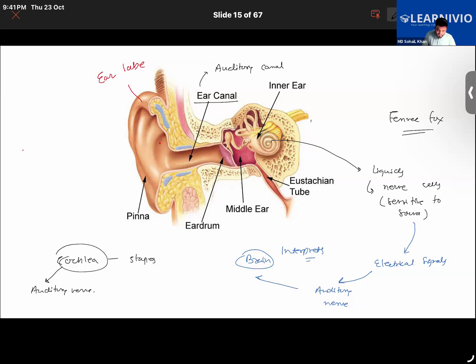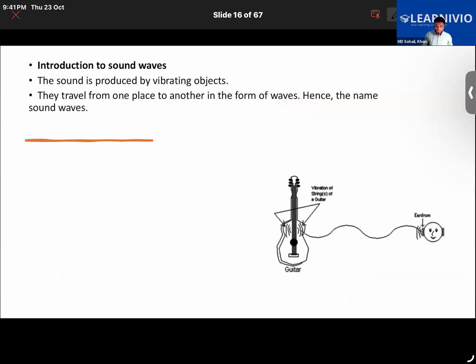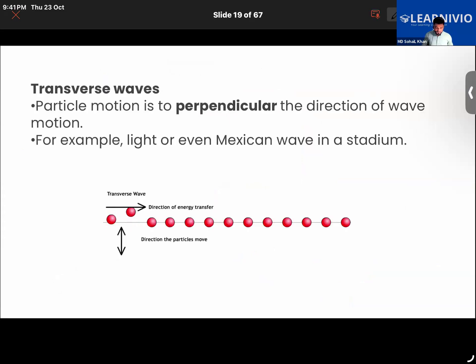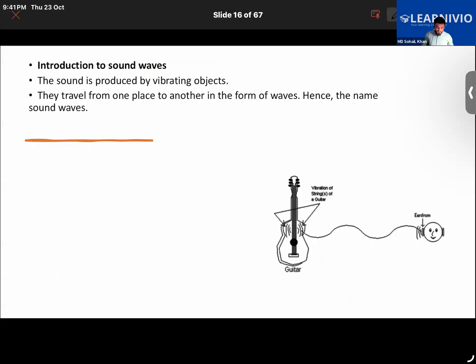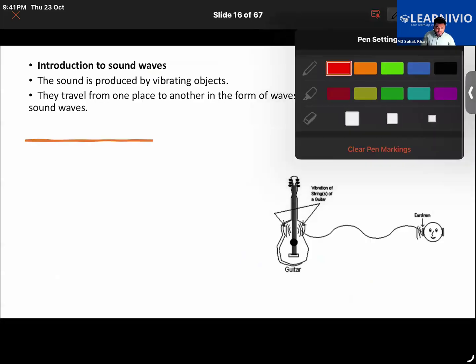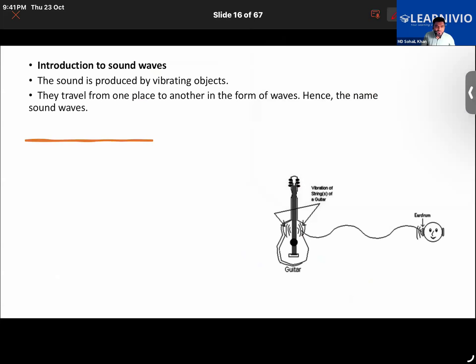This right here is the auditory nerve, and the auditory nerve carries the electrical signal to your brain, and then your brain interprets that, and that's how the human ear works. So we did learn about that. So far we have discussed some basic things, like sound is produced by vibration of objects, and it travels from one place to another in the form of waves.